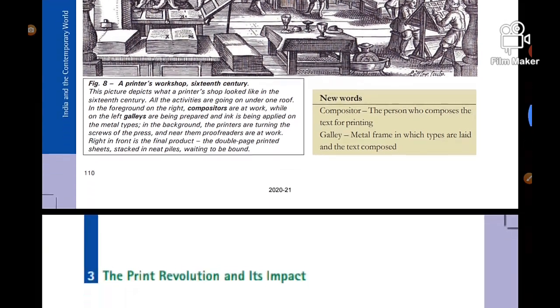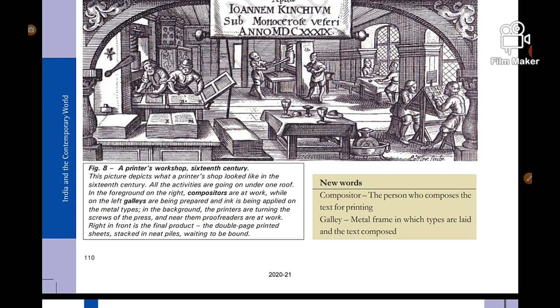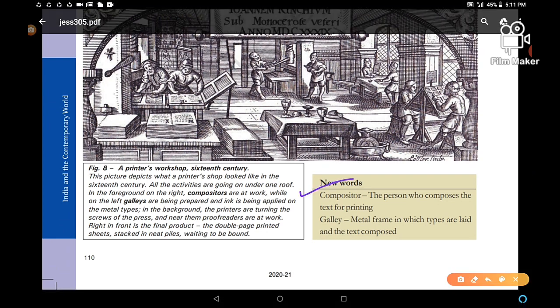So these were the new words and figures of this topic. Two new words are left: compositor and galley. The compositor is the person who composes the text for printing, and a galley is a metal frame in which types are laid and the text composed. In figure 8 you can see a printer's workshop, 16th century, in which different kinds of people are working, right? Somebody is a compositor, somebody works on the galleys. So this is figure 8.